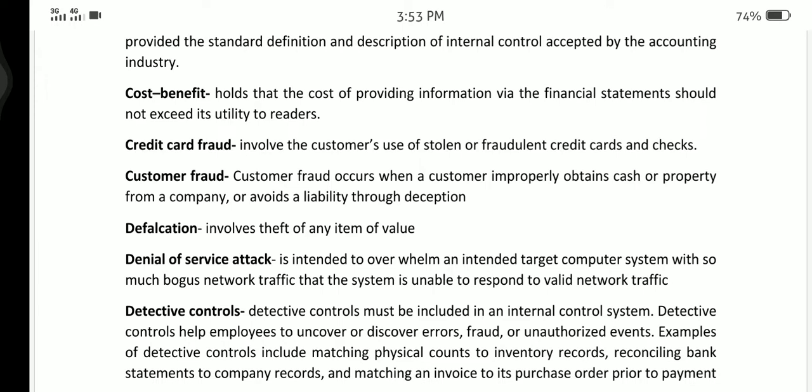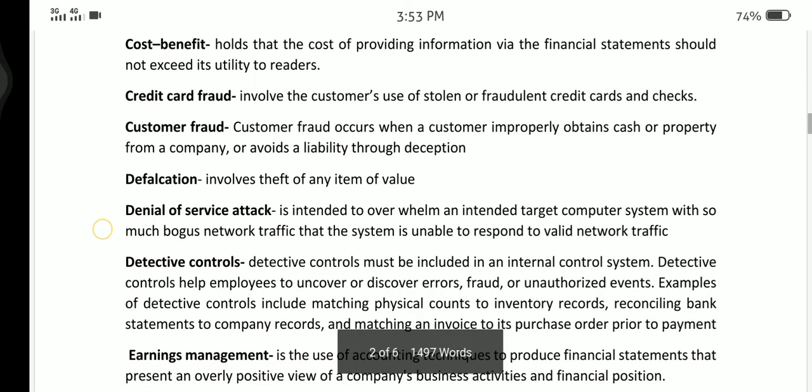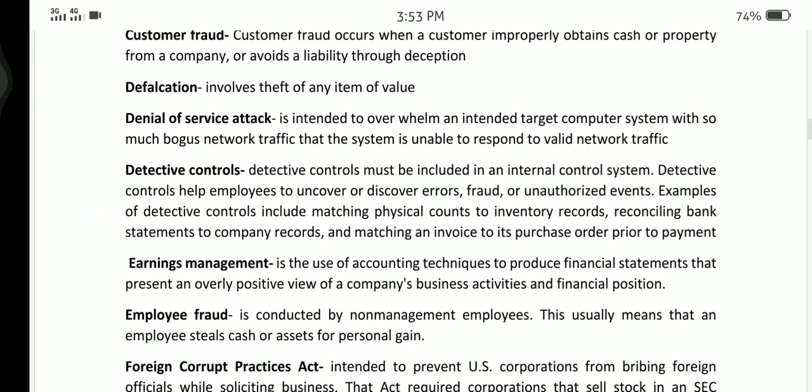Customer fraud occurs when a customer improperly obtains cash or property from a company or avoids a liability through deception. Defalcation involves theft of any item of value. Denial of service attack is intended to overwhelm a target computer system with so much bogus network traffic that the system is unable to respond to valid network traffic.